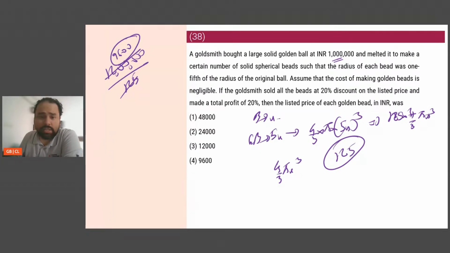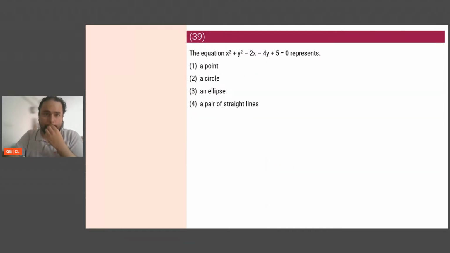Right, 9,600 is what he is selling at, and that is after a 20% discount. So the actual value will be 9,600 by 0.8. So this is 1 lakh. So 12,000. So the answer will be option 3, which is 12,000.